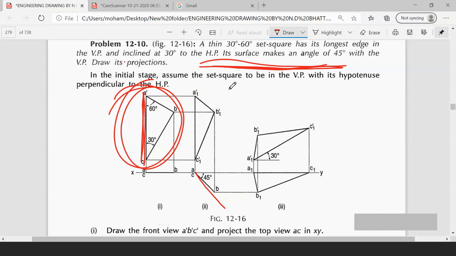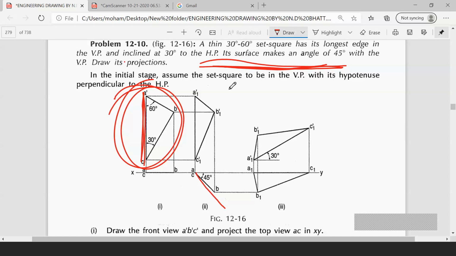Whenever your plane surface is resting on one of its reference planes, one view gives the true shape and the other view comes as a straight line which should be on XY. All of you just remember that point. You need to remember this.